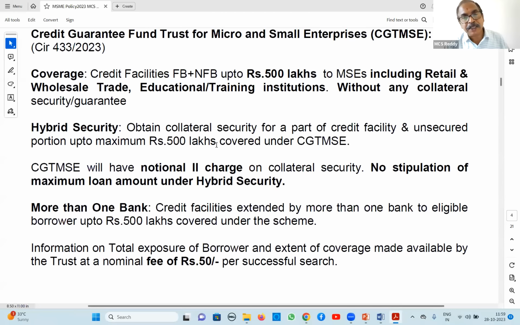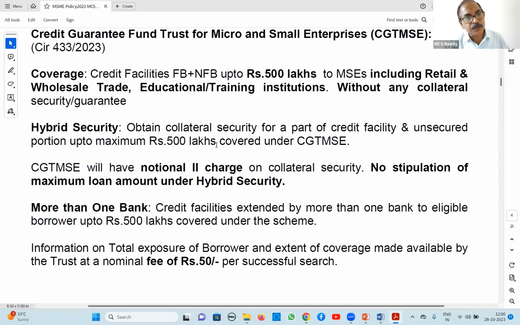While charging, CGTMSE says you need not pay charges on the collateral covered portion. For example, 5 crores is the loan, 2 crores is collateral security, and 3 crores is CGTMSE coverage. You pay charges for 3 crores only, not on the entire 5 crores, because the other 2 crores is covered by collateral security.